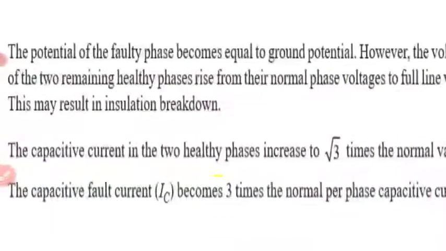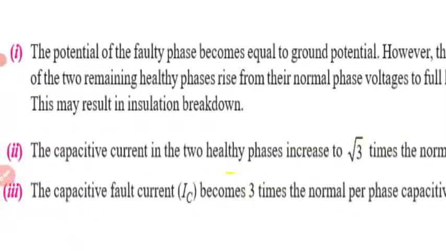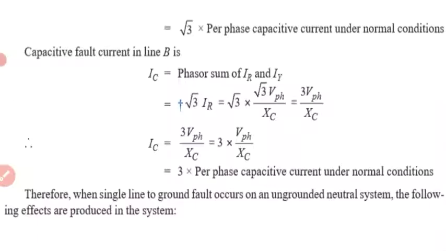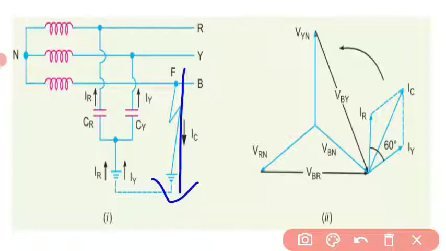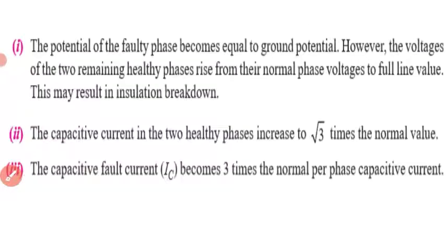First, the potential of the fault phase becomes equal to ground potential. In our case it is B phase. The B phase goes to ground potential, as if it were connected to ground, line to ground. It becomes equal to ground potential.